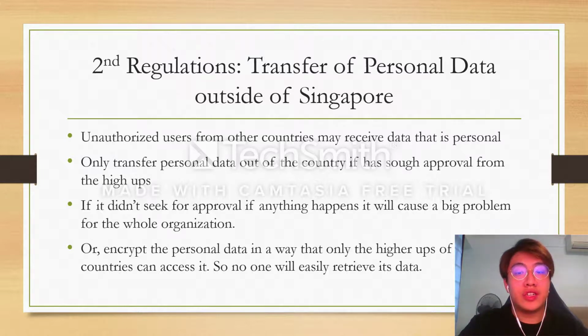Second regulation, transfer of personal data outside of Singapore. Unauthorized users from other countries may receive data that is personal. Only transfer personal data out of the country if it has sought approval from the higher-ups. The other way, you can encrypt the personal data file in a way that only the higher-ups of the other organization in other countries can access it, so no one will easily retrieve the data inside.